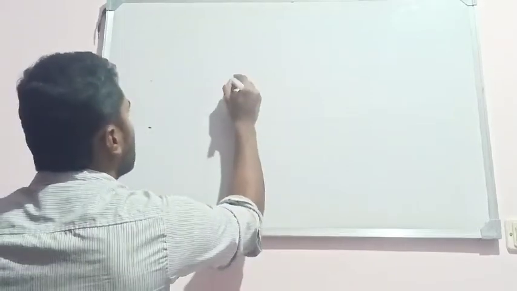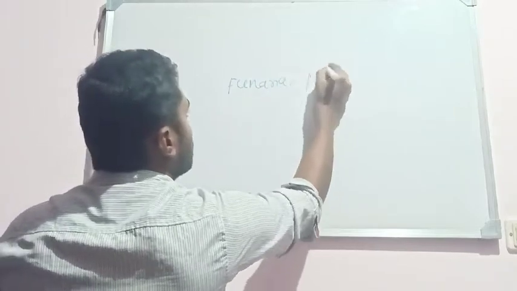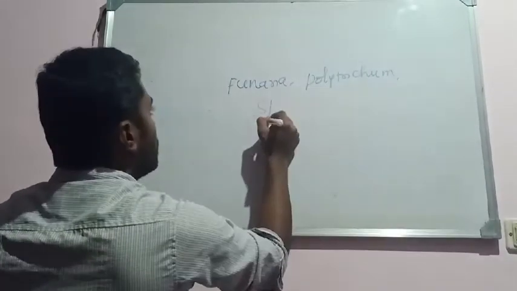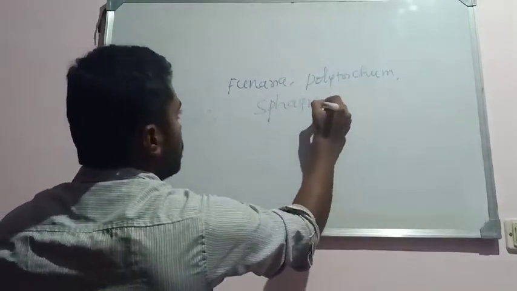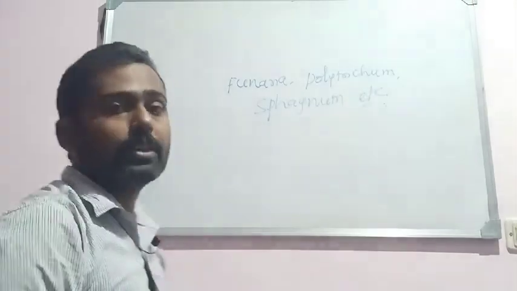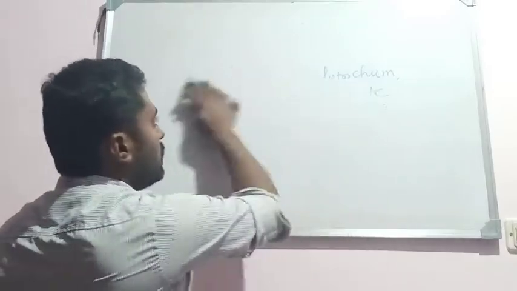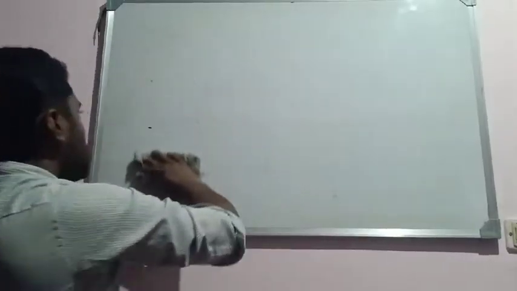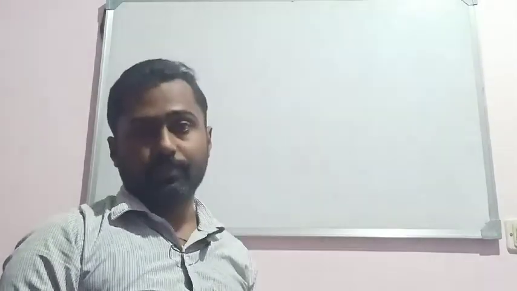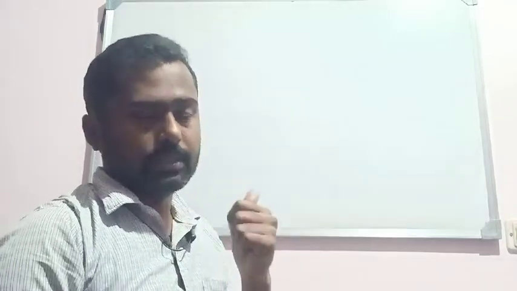So some examples are Funaria, then Polytrichum, then Sphagnum, etc. Okay, they are the examples for the members of Bryopsida or the mosses. So this is about the classification of bryophytes, where you have studied the three classes in bryophytes, that is Hepaticopsida, Anthoceratopsida and the Bryopsida members.